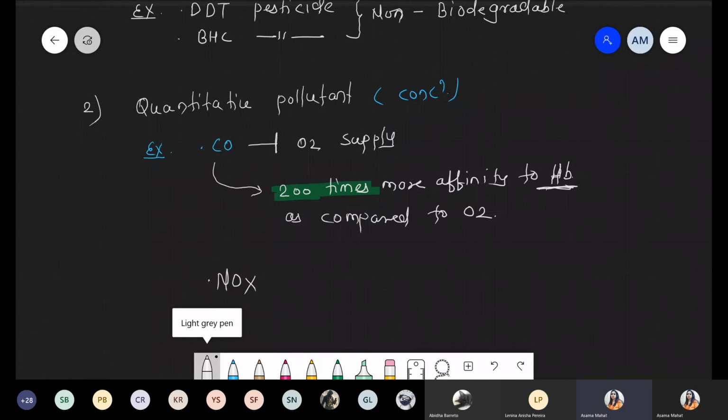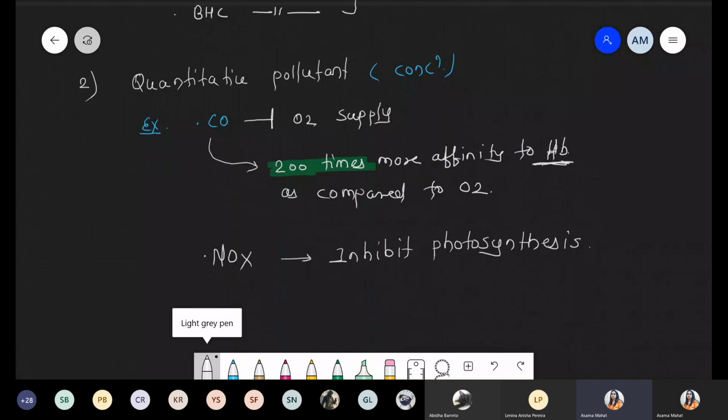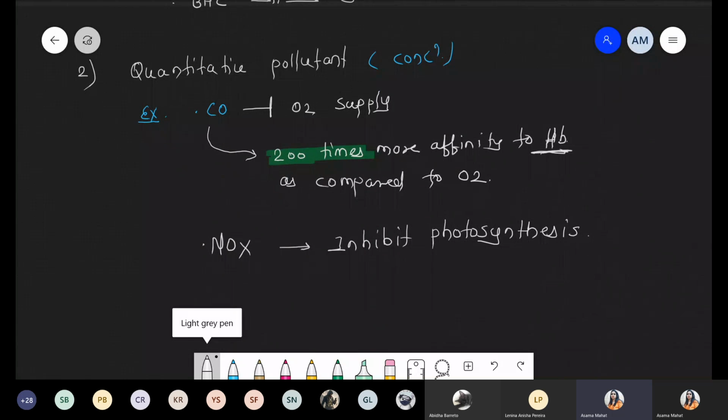Such NOx can also inhibit photosynthesis. So this is the first point, the quantitative pollutant.